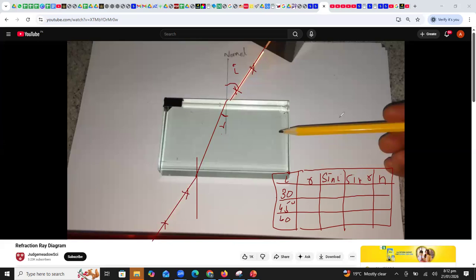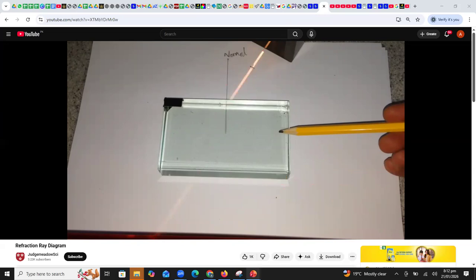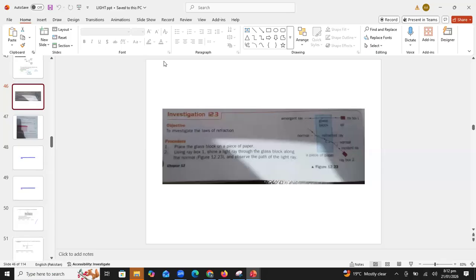Okay, so basically this experiment is verifying the law of refraction, which tells us that the angle of refraction will be different when the light enters the denser medium. All right, students. Okay, so I will show you this experiment. I didn't show you the complete video; instead of showing, I have explained it to you.